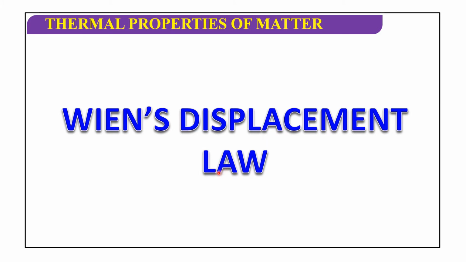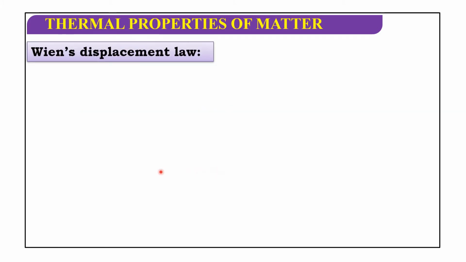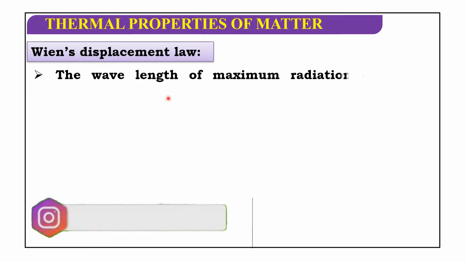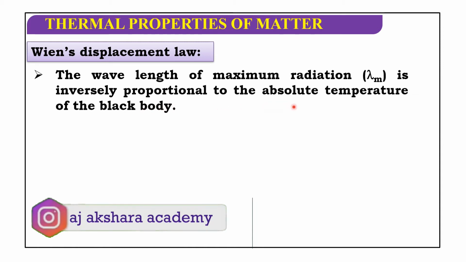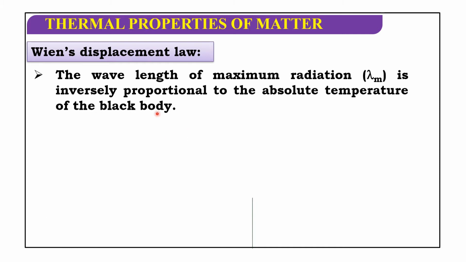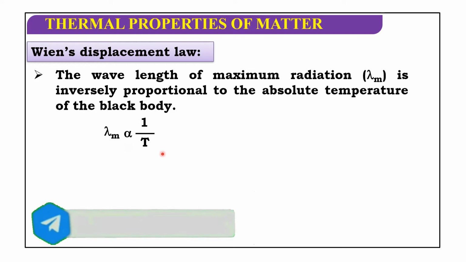Okay, let us go to today's session. First one, Wien's displacement law. The wavelength of maximum radiation is inversely proportional to the absolute temperature of the black body. Here, wavelength is inversely proportional to temperature of black body. So, symbolically, lambda m is proportional to 1 by T, or inversely proportional to temperature.